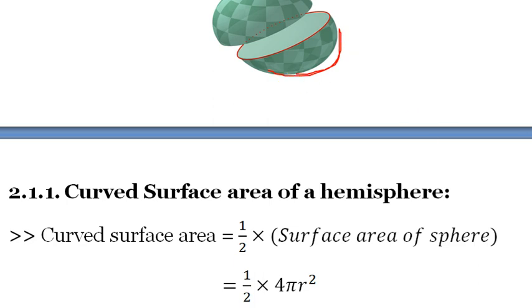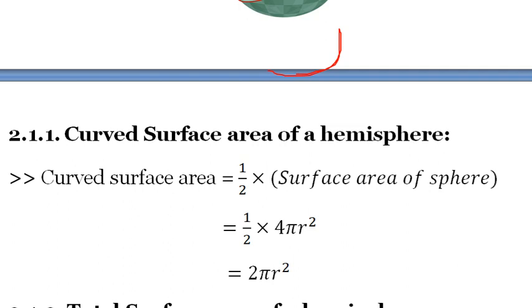The surface area of a sphere is 4 pi r square, so the curved surface area of a hemisphere is 2 pi r square.